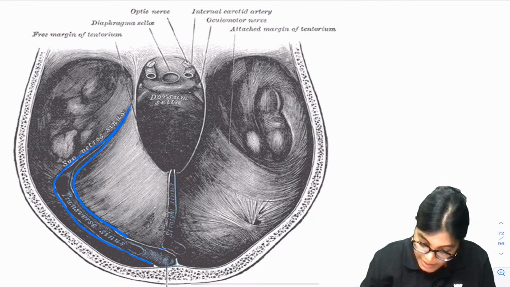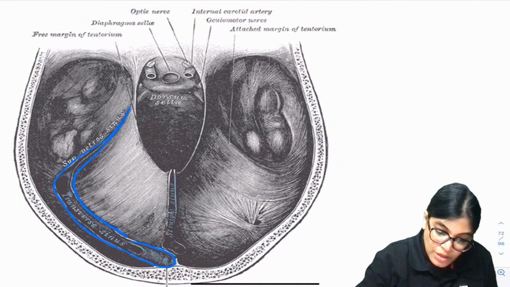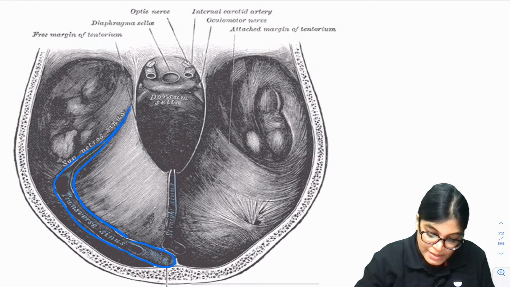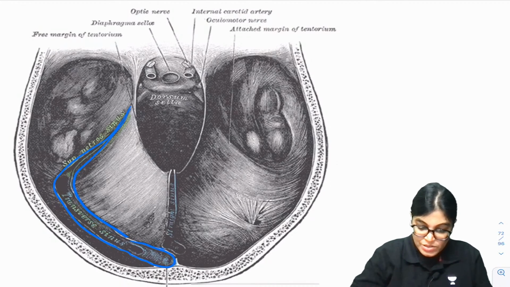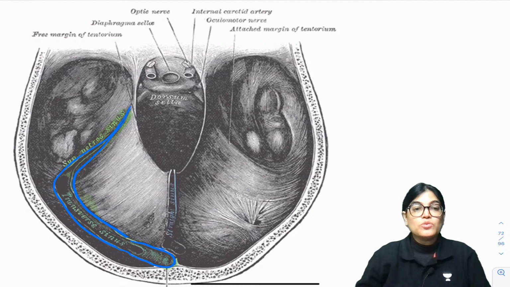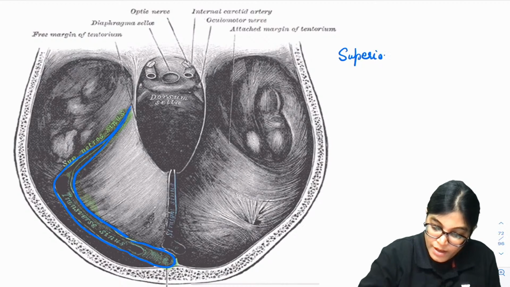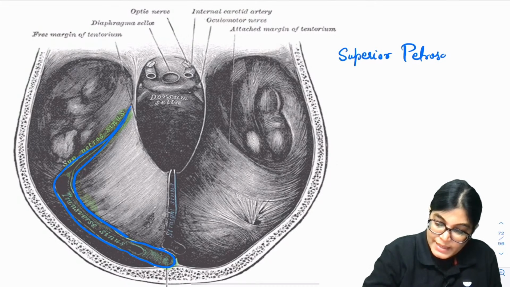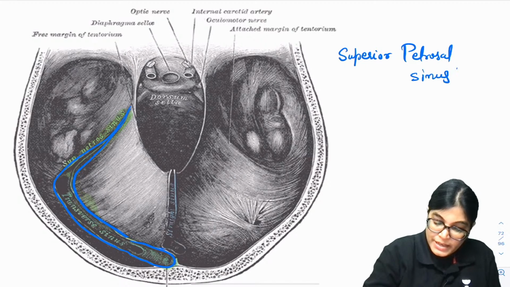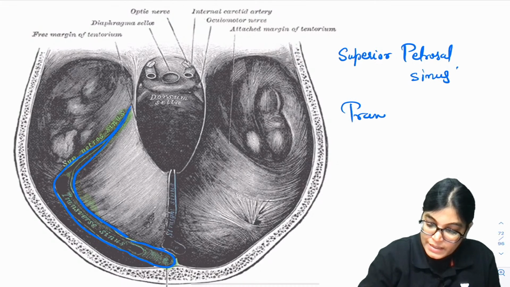See here, two sinuses are enclosed by it. The one sinus here is the superior petrosal sinus, and this is the transverse sinus. So you can see two sinuses enclosed by it: the superior petrosal sinus anterolaterally, and posterolaterally it is enclosing the transverse sinus.